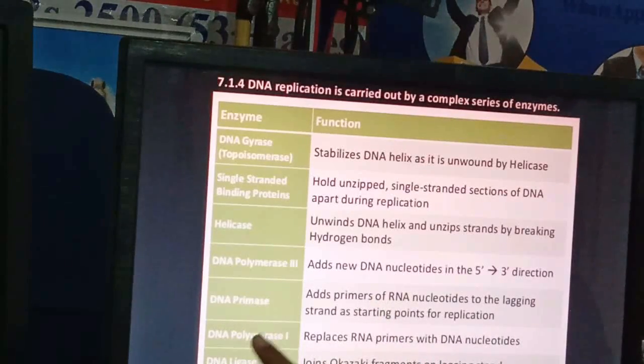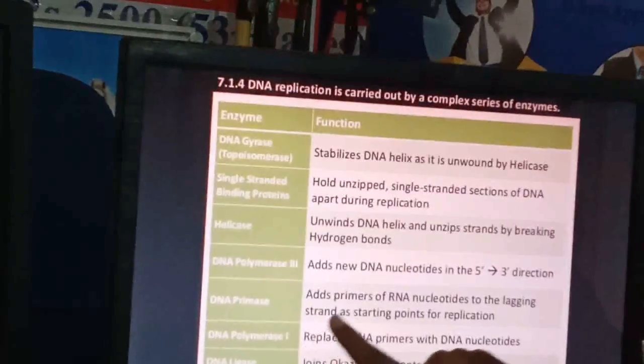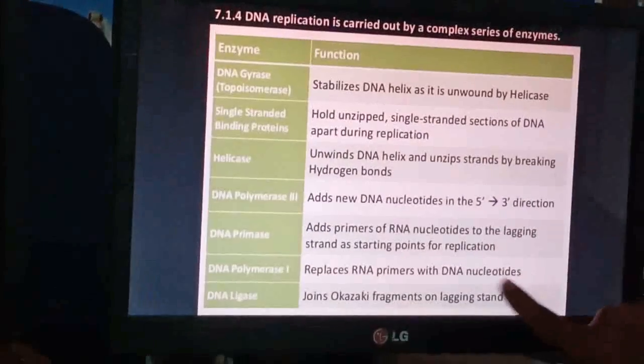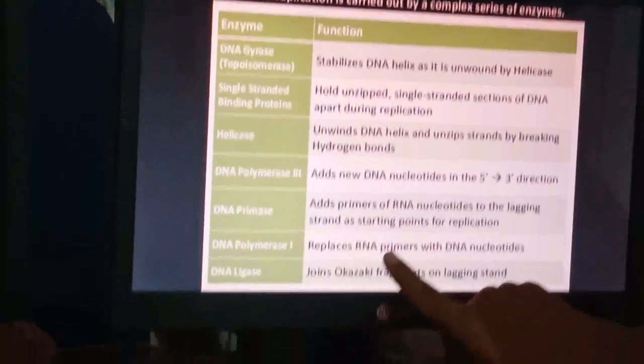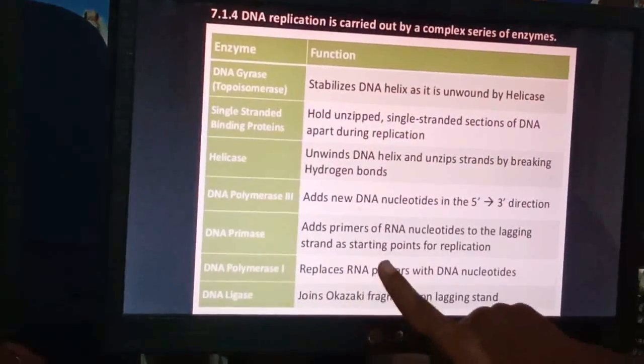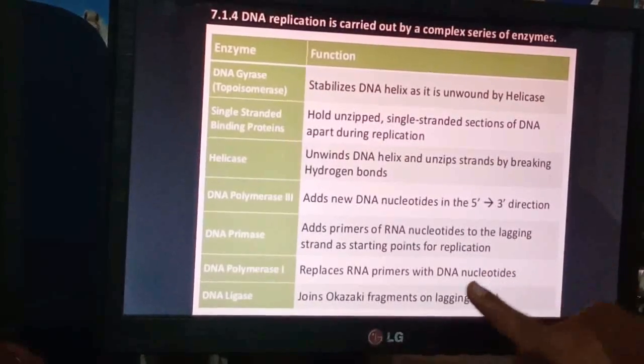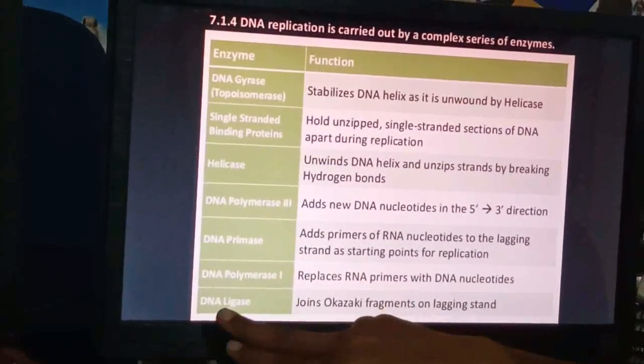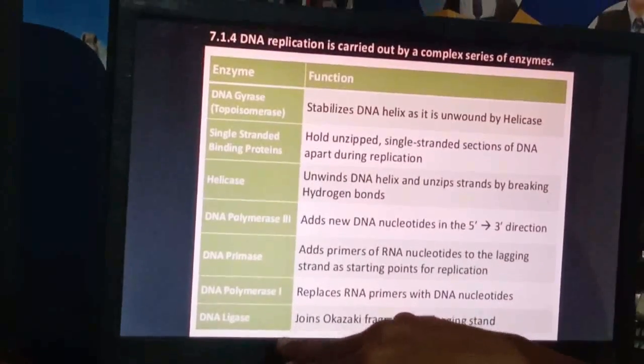Then on the leading strand, there is DNA polymerase 1 enzyme. It replaces the RNA primer with DNA nucleotides. Whenever the RNA primer is there, once its function is over, it will be replaced by DNA nucleotides by DNA polymerase 1. Next is the DNA ligase enzyme.